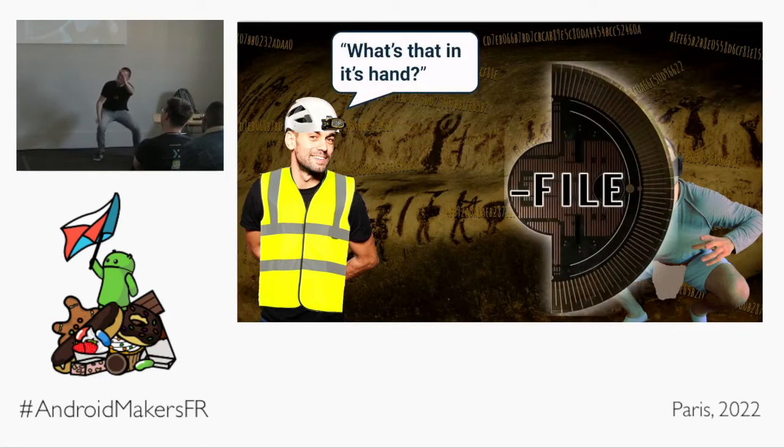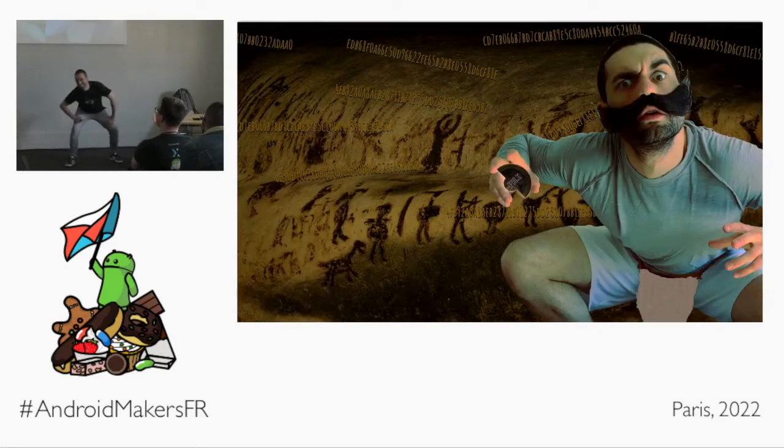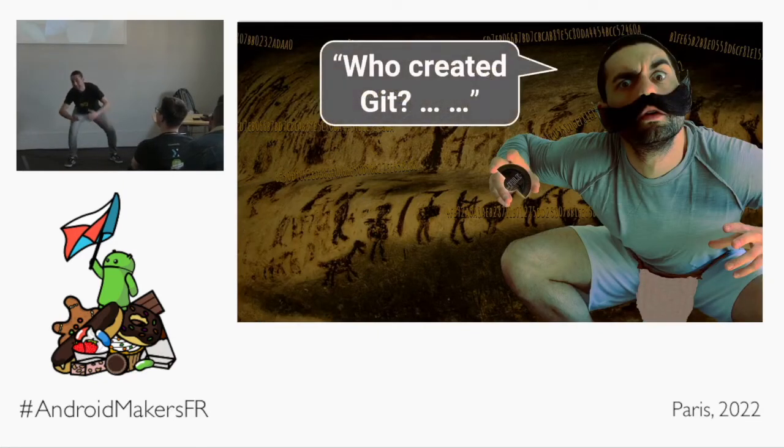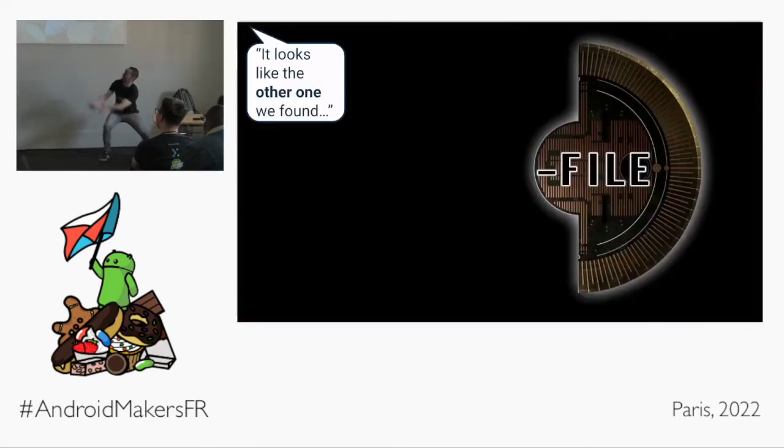Oh, me found it. In the darkness, you can have it. You can have it if you answer a simple question. Get closer. Who created Git? Well, anyone? Who created Git? Linus Torvalds is our answer. Yes, yes, praise be the great one. Here, take it. I don't want it anyway. And he just scuttles off that way, stage left.